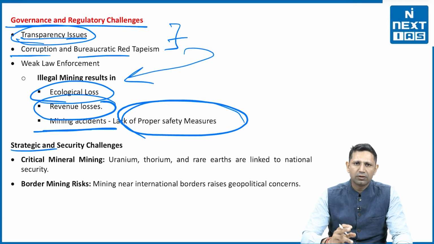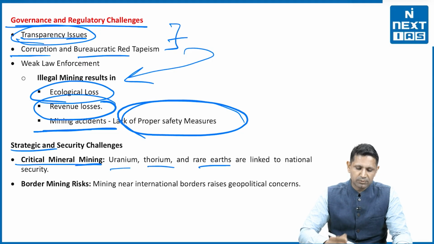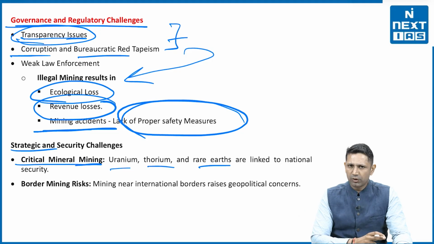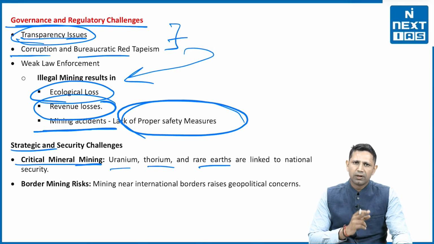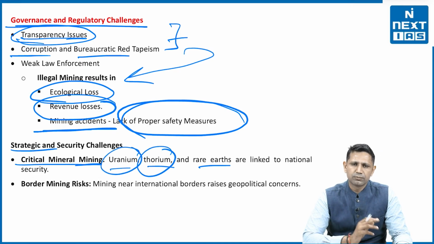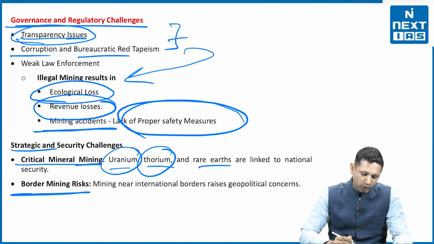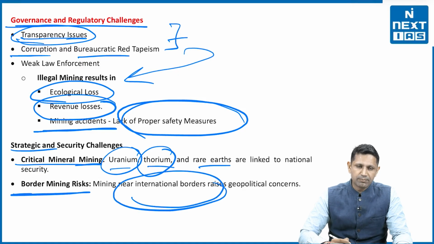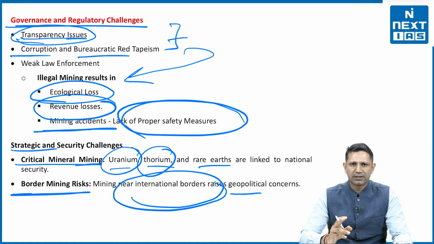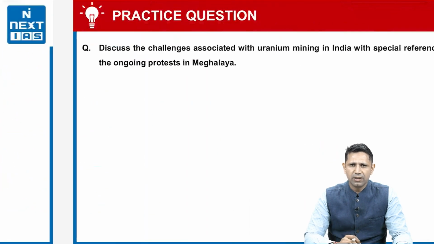Lastly, the challenge that we face in the mining sector is with respect to the critical minerals like uranium, thorium, rare earth metals. These are important from the strategic point of view. These are important from the safety point of view, but they are having a very high negative impact on the environment as well as on the people living there. For example, radioactive elements like uranium and thorium affect the whole area of that particular region. Then border mining risks are also there. Whenever we are mining along the international borders, then there can be some geopolitical concerns also. So these are the problems with respect to the mining sector in the country.